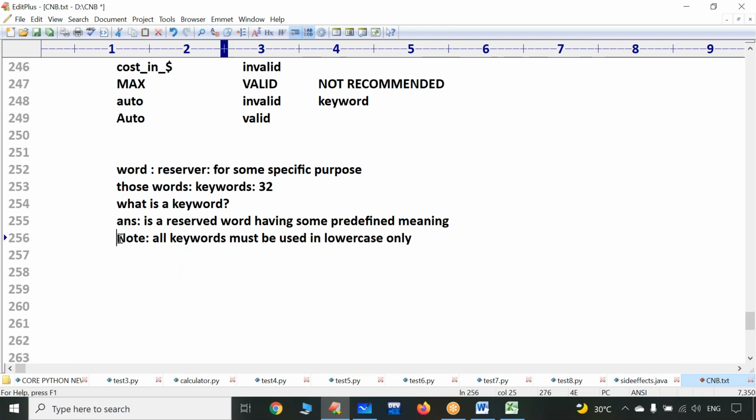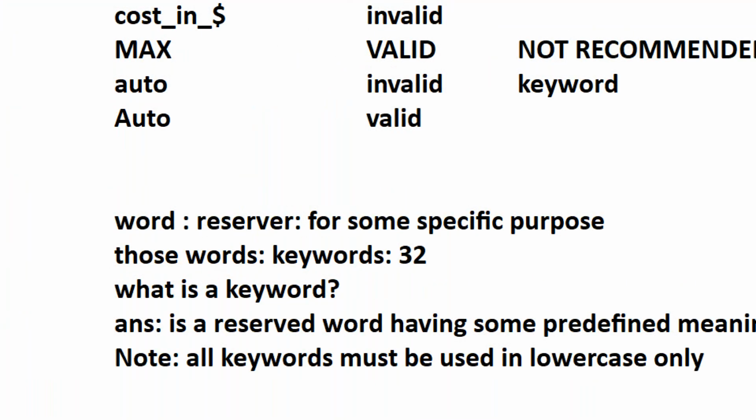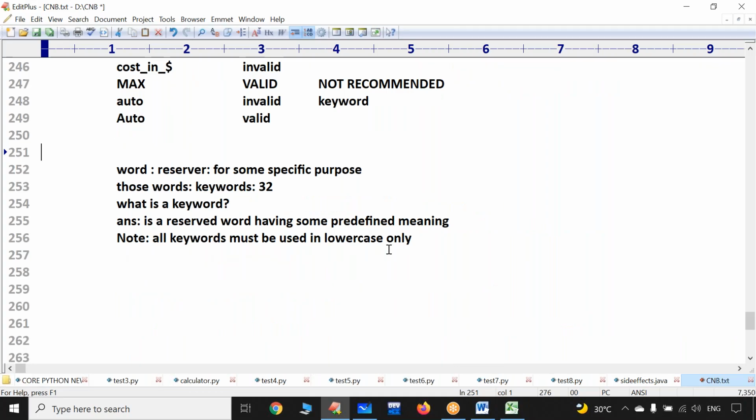Now, what is the note point? If everything is specified in lowercase, then only it is recognized as a keyword. If one letter is used as a capital letter, sorry, it is not treated as a keyword. It is just an ordinary word only. Clear?